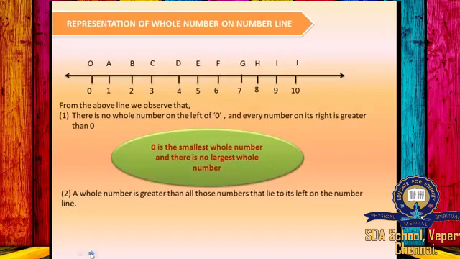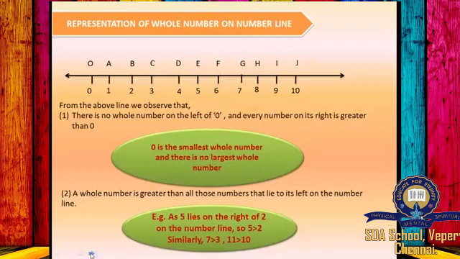A whole number is greater than all those numbers that lie to its left on the number line. Example, as 5 lies on the right of 2 on the number line, 5 is greater than 2. Similarly, 7 is greater than 3, 11 is greater than 10, and so on.